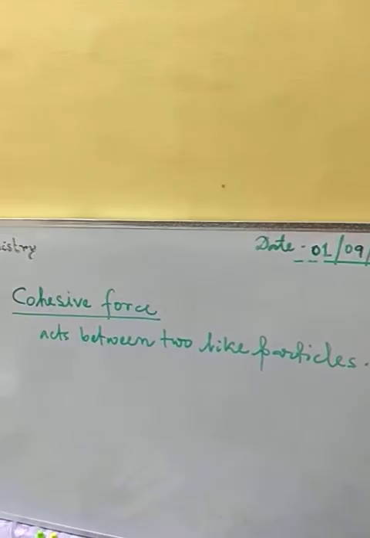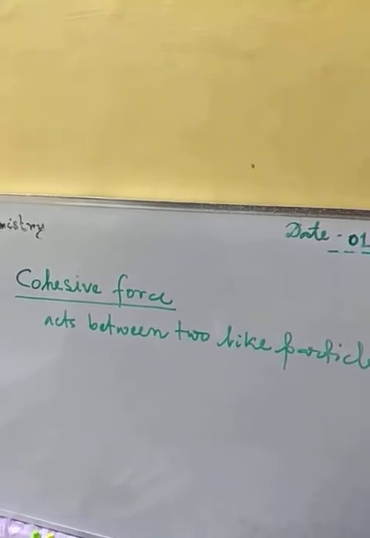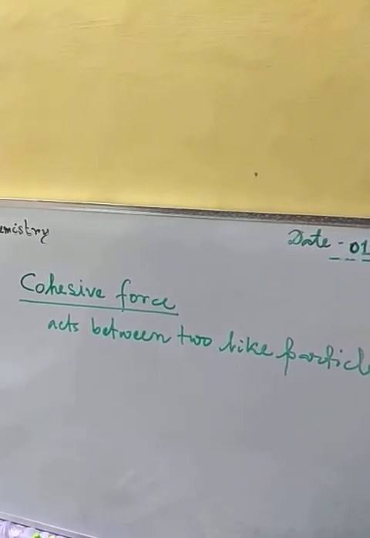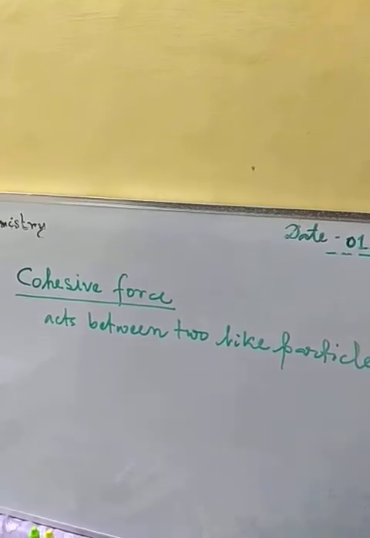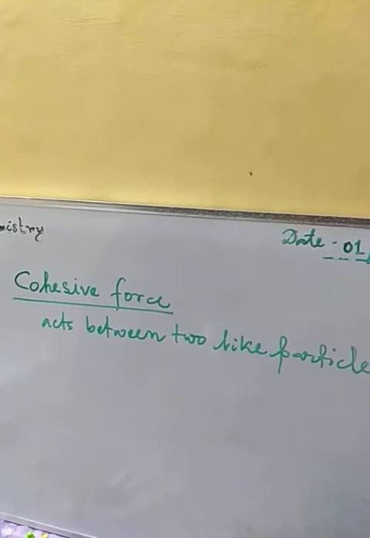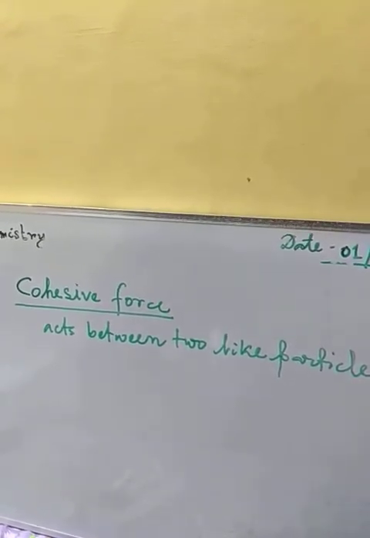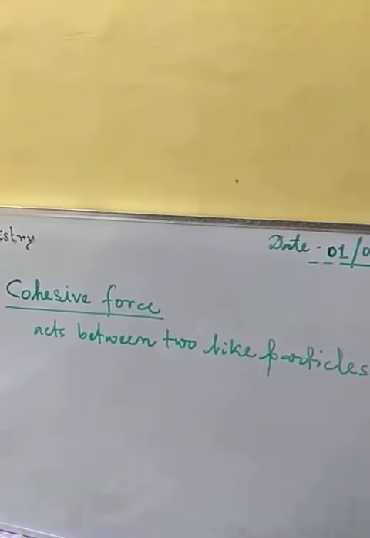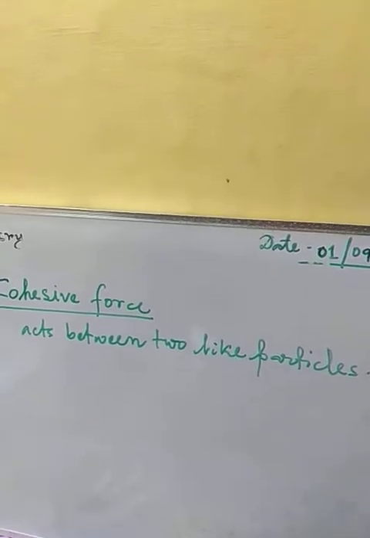Okay, so suppose when a plant sucks water from its roots, that water goes up through the stem and finally reaches the leaf. With the help of this water and some other ingredients, the plant produces food.